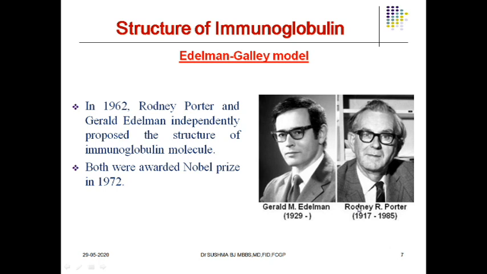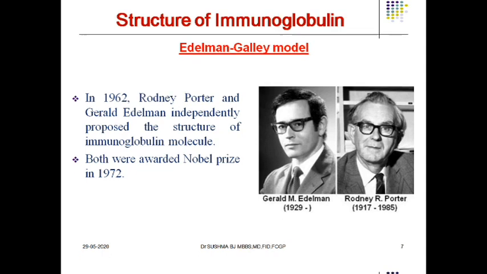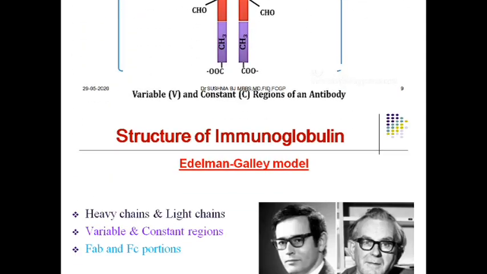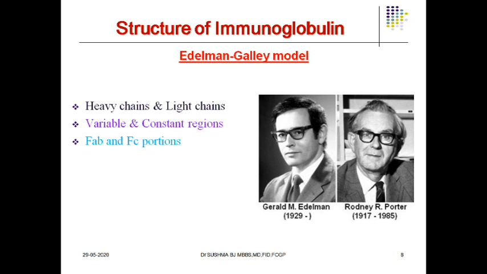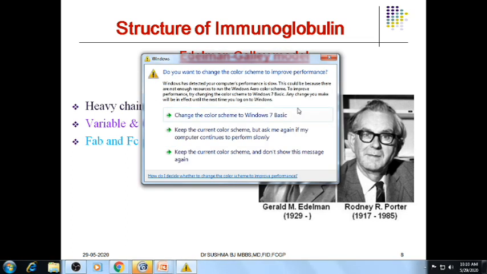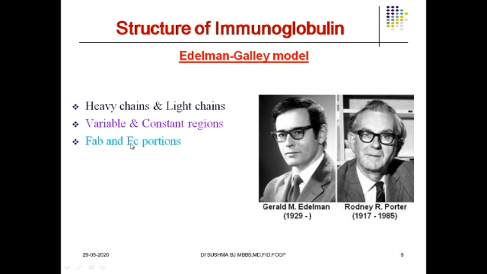And coming to the structure of immunoglobulin, it is a long essay question. The scientists Edelman and Gally were the scientists who described the immunoglobulin structure. Hence the structure of immunoglobulin, we call it the Edelman-Gally model. In 1962, Porter and Gerald independently proposed the structure of immunoglobulins, for which they were awarded the Nobel Prize. The 3 concepts about immunoglobulin structure that one has to learn are: number 1, heavy chains and light chains, variable and constant regions, FAB and FC portions. FAB stands for fraction antibody and FC for fraction crystallizable.